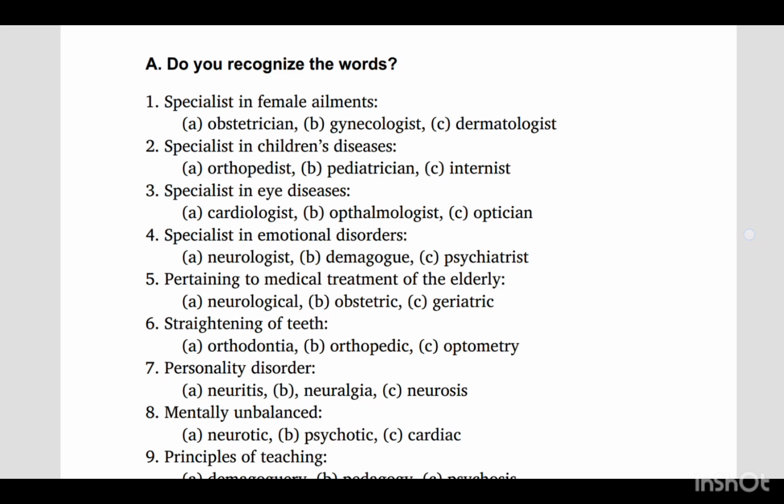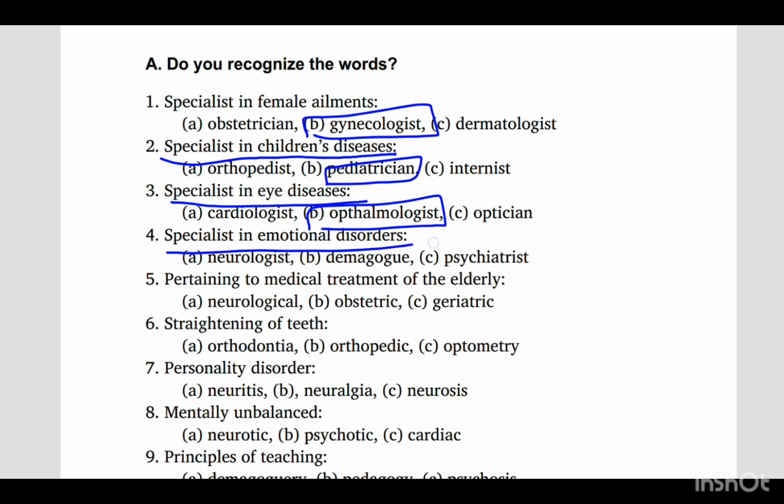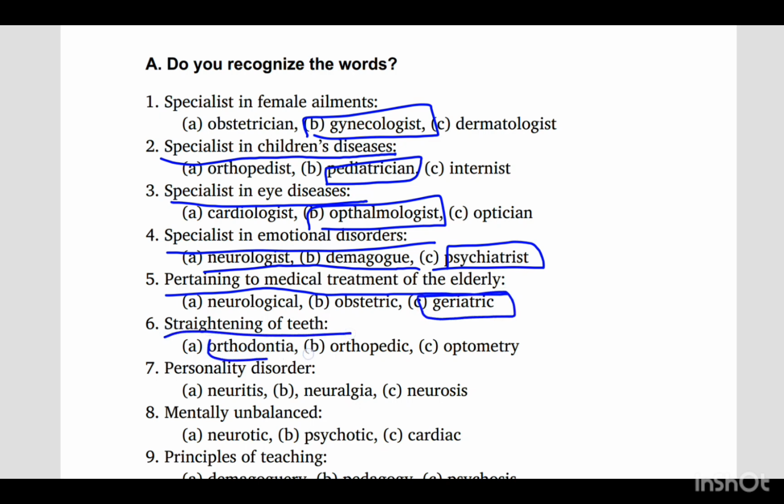Do you recognize the words? Specialist in female ailments, gynecologist. Specialist in children's disease, pediatrician. We have seen all the options. Specialist in eye disease, ophthalmologist. Specialist in emotional disorders, psychiatrist. Pertaining to medical treatment of the elderly, it's this. Straightening of teeth, orthodontia.